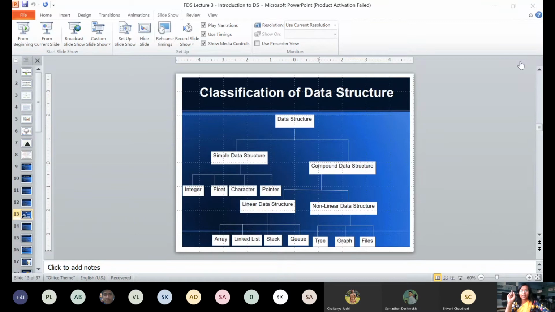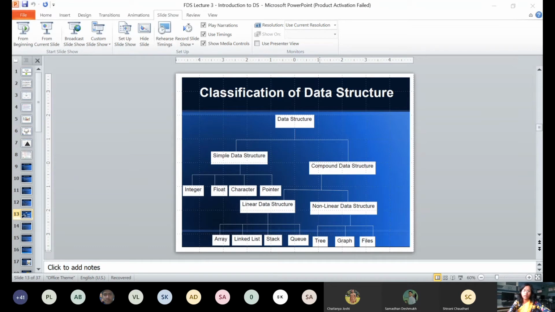So in a single attempt you can't traverse the complete tree. That's why it becomes a non-linear data structure. And what is the next difference? Is it easier to implement non-linear data structures? No. Implementing non-linear data structures is more complicated than implementing linear data structures.